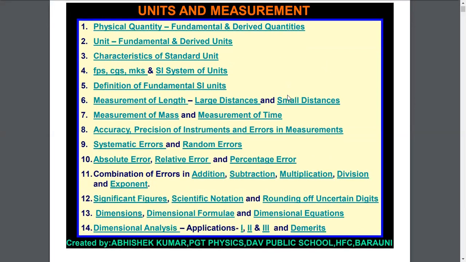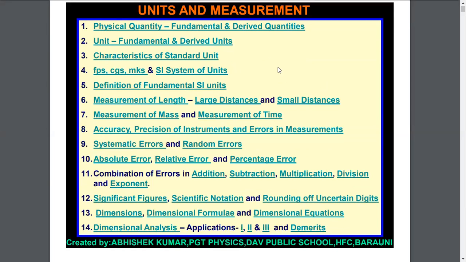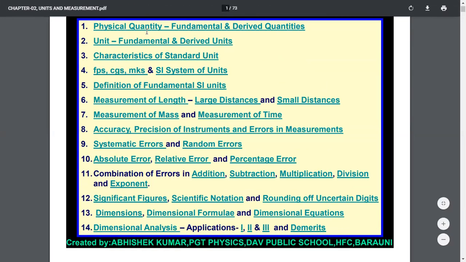Today we will discuss a new topic, units and measurement. Let us have a brief introduction about the topic that this chapter includes. First one is physical quantity, and subtopics in this main topic will be fundamental and derived physical quantity.